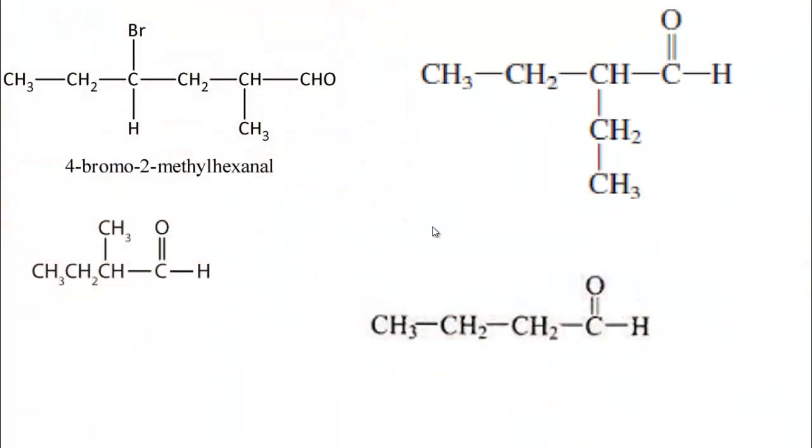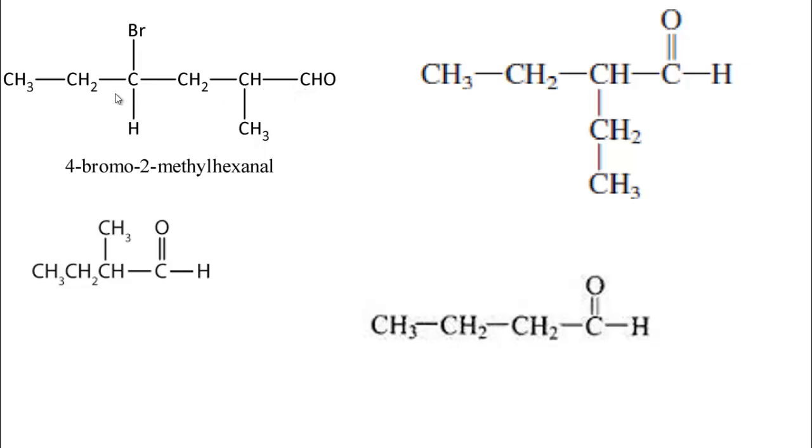Now follow the naming of aldehyde compounds. Similar to alcohol, you have to consider the longest chain which contains the CHO group and which is near the end.